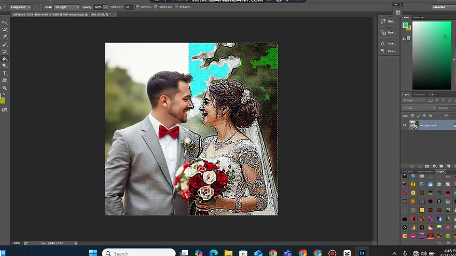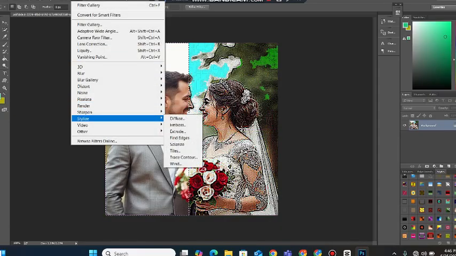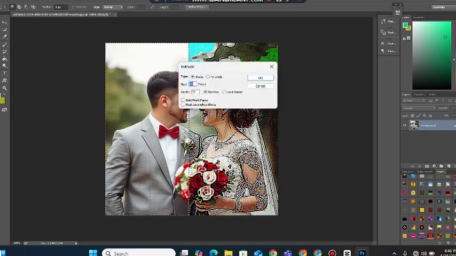So we will deselect it and select the other part of the image. So let's go to the filter, try to stylize it, extrude, make it 50